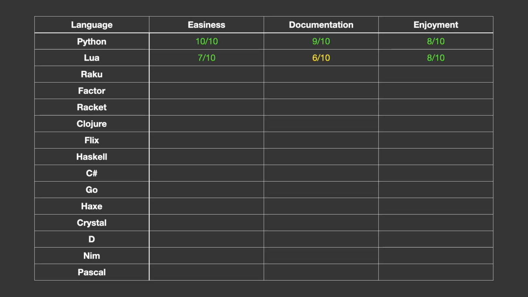Overall, the calculations are a similar style to Python here, where we use a length function for all 4 counts. Lua gets a 7 for easiness because it's bare bones. It's missing built-in functionality which you would expect a language to have, such as printing tables, especially since they're one of the primary primitive types.